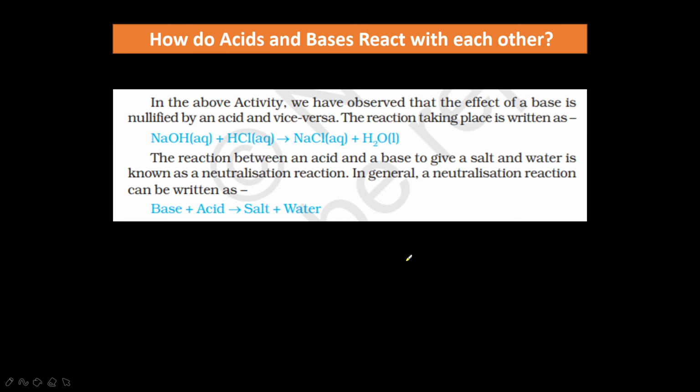How do acids and bases react with each other? It is a neutralization reaction. When acids and bases react, they form salt and water, so it is called a neutralization reaction. For example, sodium hydroxide and HCl give NaCl, sodium chloride or common salt, plus water. This is a very good example of a neutralization reaction.